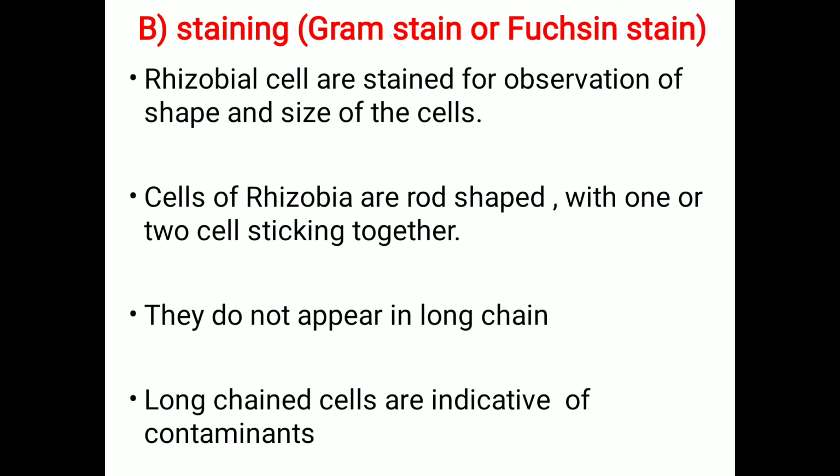The cells of rhizobia are rod shaped, with one or two cells sticking together. They do not appear in long chains. Long chained cells are indicative of contaminants. That means contamination has occurred if a long chain appears on observation under the microscope.